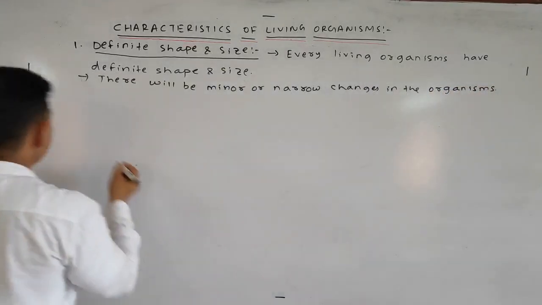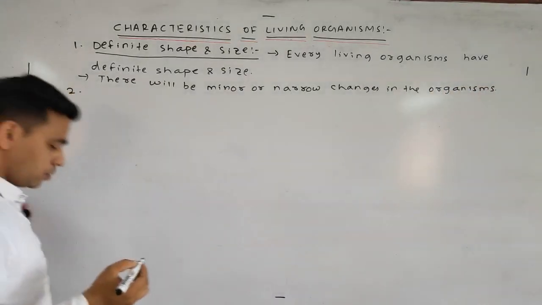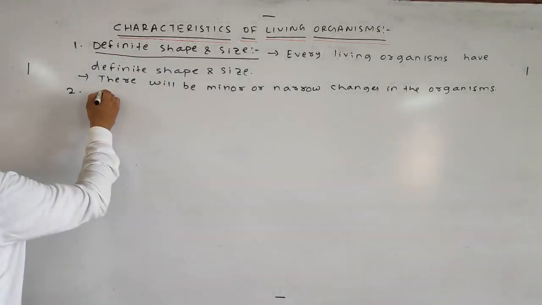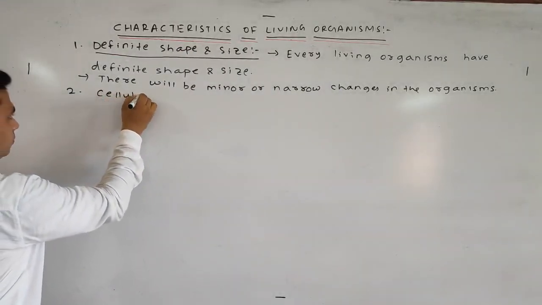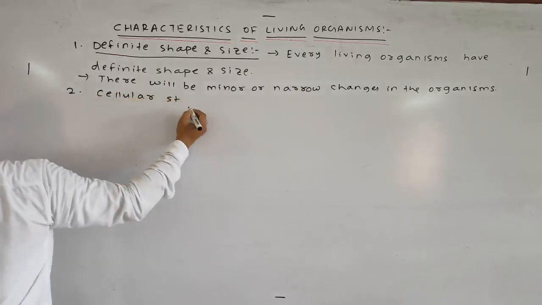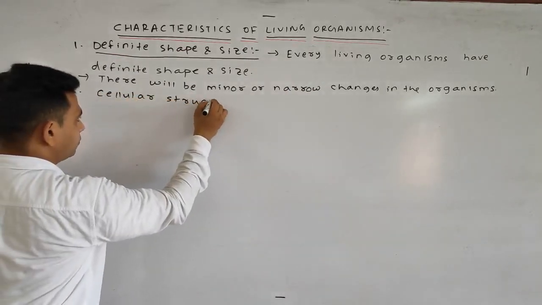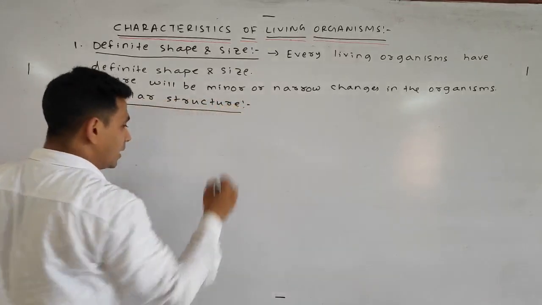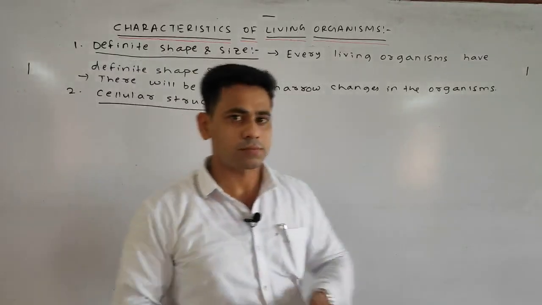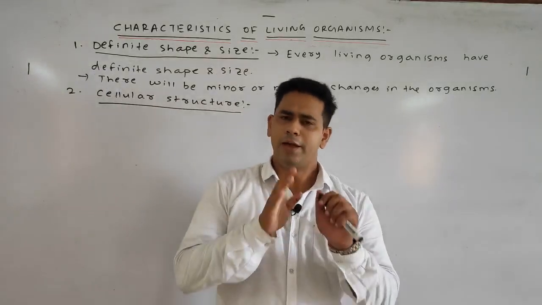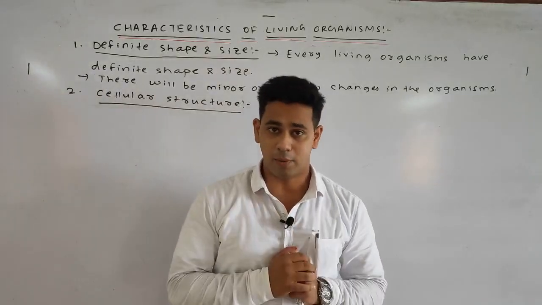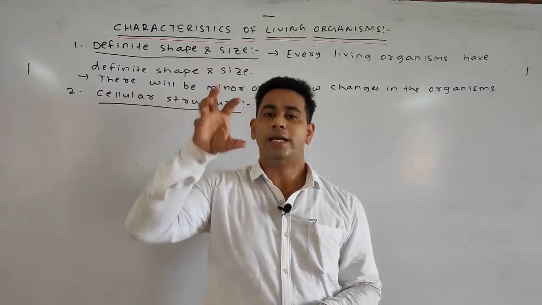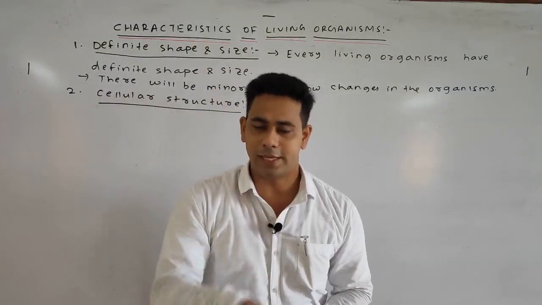Next, the second one is the cellular structure. Cellular structure means what? Every living organism is made up of different types of cells, but it is compulsory that a living organism is made up of cells.